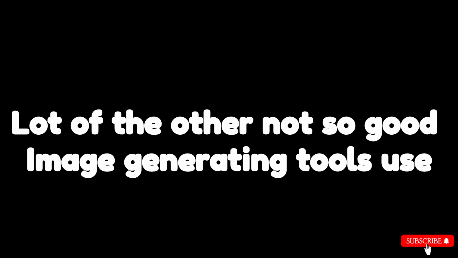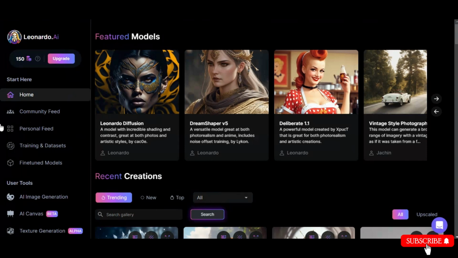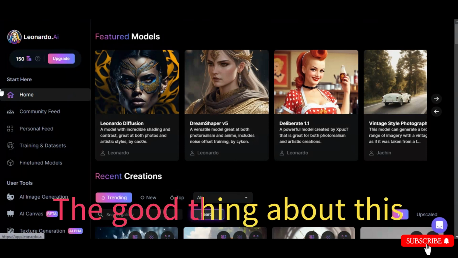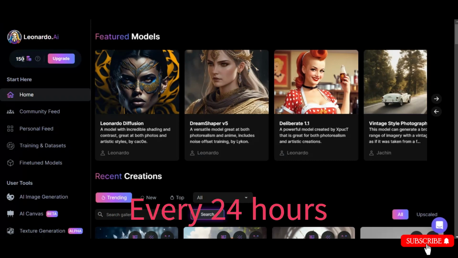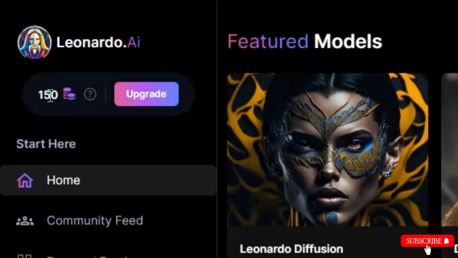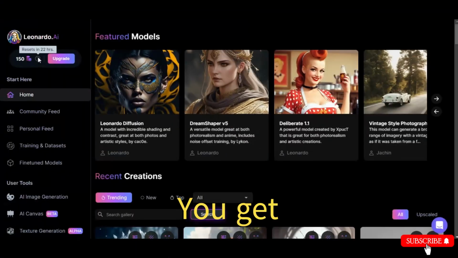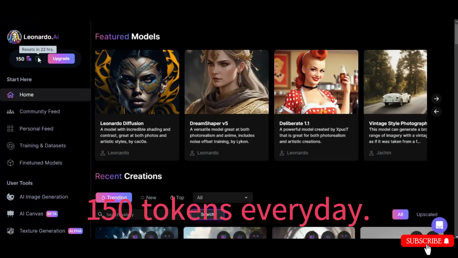A lot of the other not-so-good image generating tools use a token-based system, and so does Leonardo. The good thing about this is that Leonardo updates tokens every 24 hours. Sometimes it changes to 22 hours, 20 hours, something like that. Which means you get 150 tokens every day.